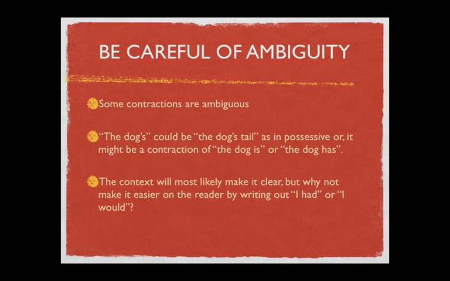For example, the sentence, "I'd never run that fast," could mean, "I had never run that fast," or "I would never run that fast." Maybe the context will make it clear, but why not make it easier on the reader by writing out "I had" or "I would." Just don't overdo it.